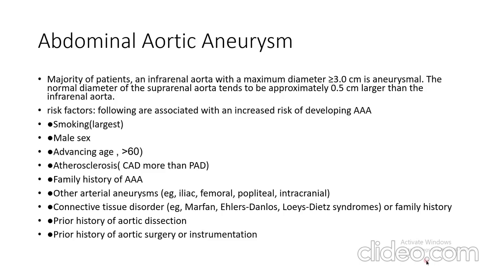Now, the risk factors for the development of abdominal aortic aneurysm: smoking is the largest. Other risk factors include male sex, age more than 60, atherosclerosis, and coronary artery disease, which is a bigger risk factor compared to peripheral artery disease. Any family history of abdominal aortic aneurysm, presence of any other arterial aneurysm like iliac, femoral, popliteal, or intracranial, and a connective tissue disorder, as connective tissue disorder weakens the wall of aorta and increases the risk of development of abdominal aortic aneurysm in the future. Also a prior history of aortic trauma like aortic dissection, aortic surgery, or instrumentation.